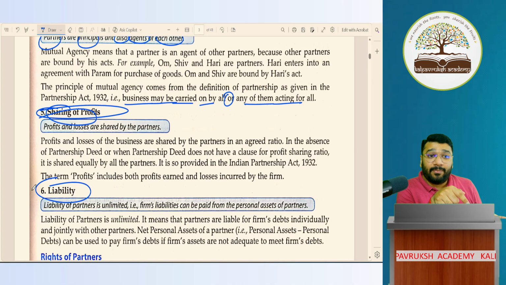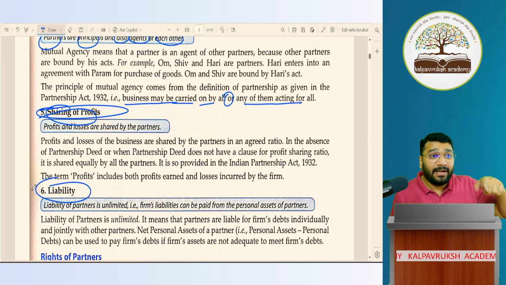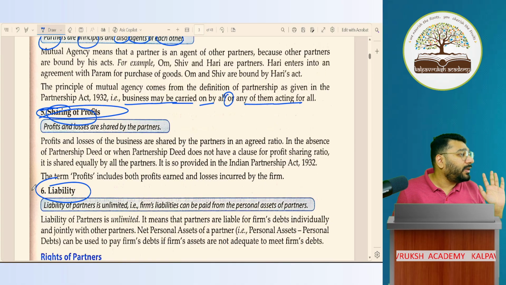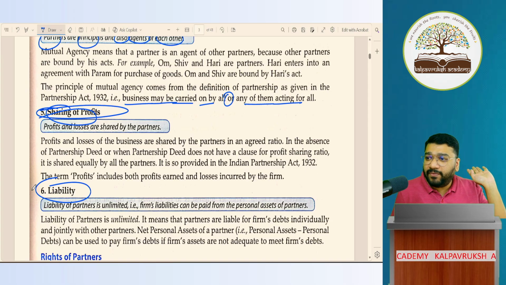For it to be several, upon the agreement, they specifically have to mention that if the firm does not pay, C will make the payment. Then it becomes several. So several or individual payment is a specific event which has to be captured in the agreement. Got it? Not got it? The agreement is silent. All of them will jointly pay the liability. Any difficulty? Online people, any difficulty?